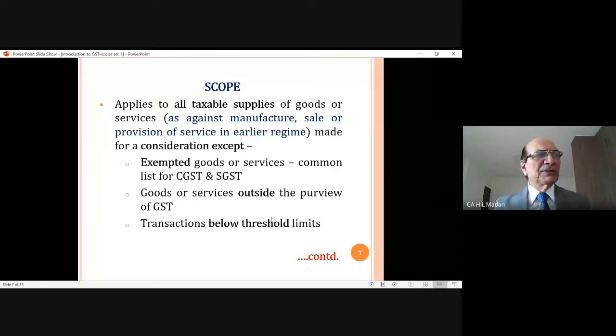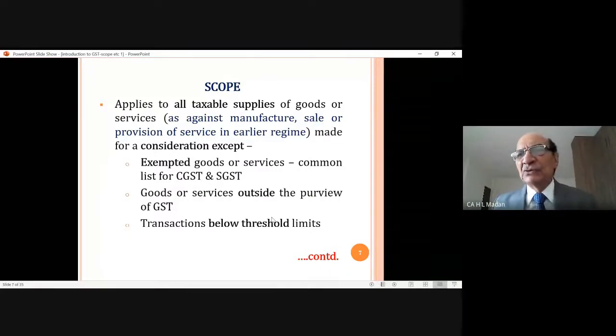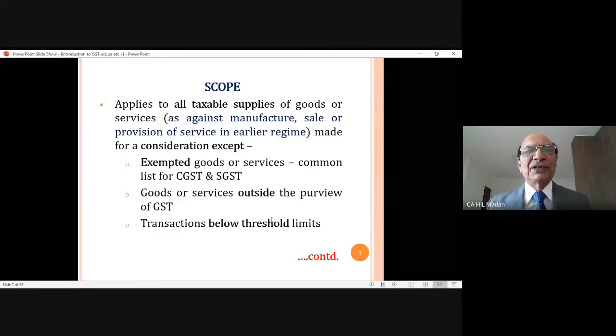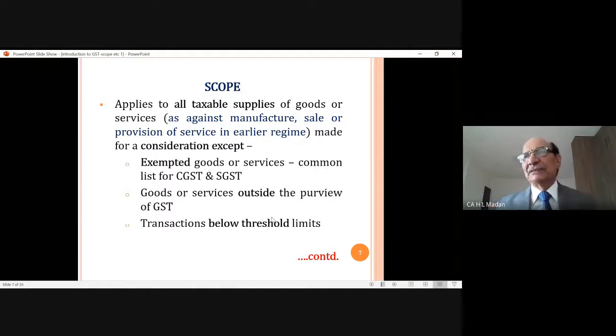You can carry on the business even without taking registration under GST. This limit is 20 lakhs in a year. Means if your turnover is less than 20 lakhs a year, then you will not be required to be covered under GST.